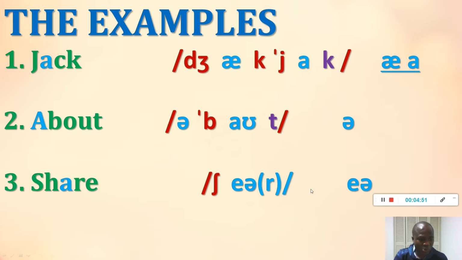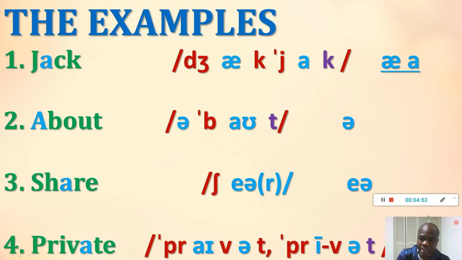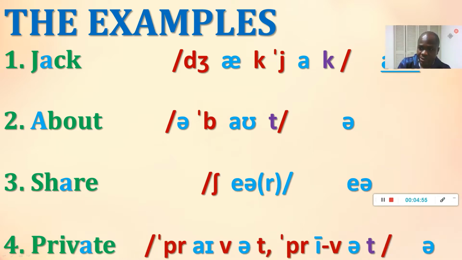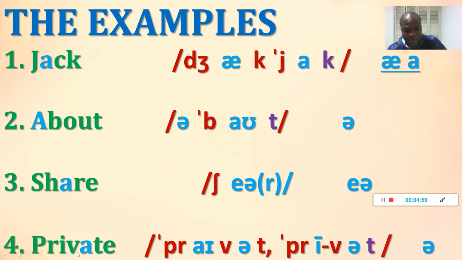Now let's go to the next one. The next one is private. Let's look at the spelling. Now the first sound PR is a consonant blending. Pro, pro. And our next is I. So I is a long vowel.